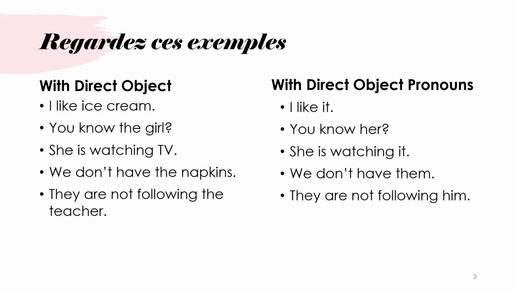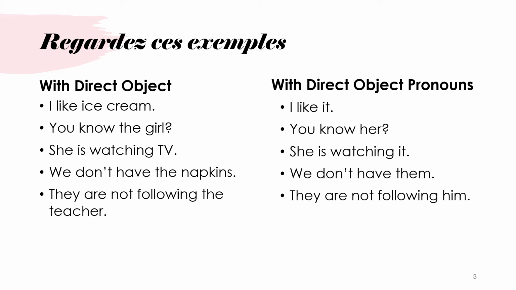Regardez ces exemples. In English, if I have a direct object: I like ice cream. So the question is, what am I liking? What's being liked in that sentence? I or ice cream? Ice cream. You know the girl. What is being known? The girl. She is watching TV. What is being watched? TV. We don't have the napkins. What is it that we don't have? The napkins. They are not following the teacher. What's not being followed? The teacher.